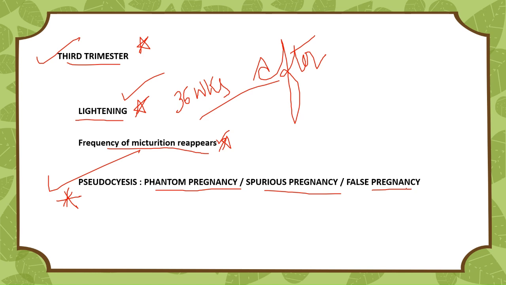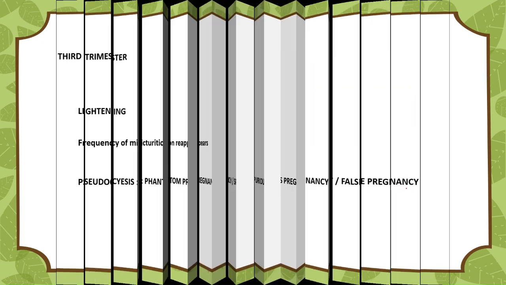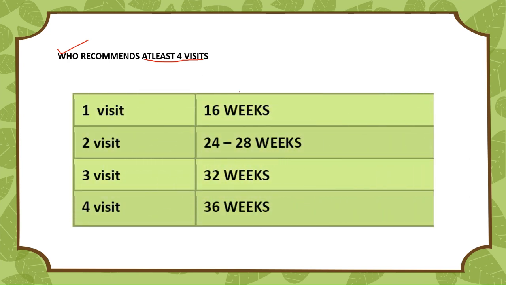One important thing is there, and this is very important. Listen to it very carefully. We have phantom pregnancy, spurious pregnancy, or false pregnancy, also called pseudocyesis. It is basically a psychological disorder where the woman has a false but firm belief that she is pregnant, although no pregnancy exists, and the patient is often infertile and has an intense desire to have a baby. This is called phantom pregnancy. This is very important also.